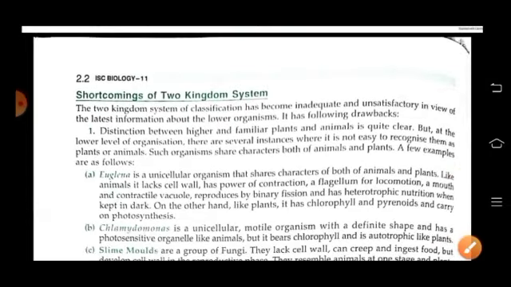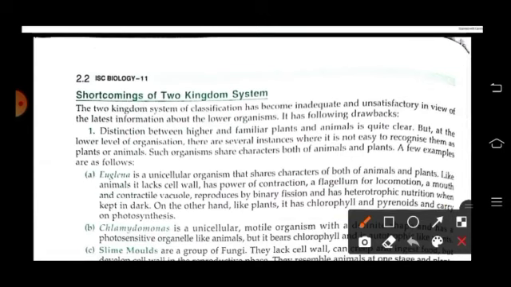Now there are shortcomings of this two kingdom classification because it is inadequate and unsatisfactory in view of the latest information about the lower organisms. It has drawbacks: the distinction between higher and familiar plants and animals is quite clear, but at the lower level of organization, there is difficulty in recognizing them as plants or animals. Like Euglena, it is a unicellular organism and it shares characters of both animals and plants. It lacks a cell wall and possesses a contractile structure or flagellum for locomotion. On the other hand, like plants, it has chlorophyll.